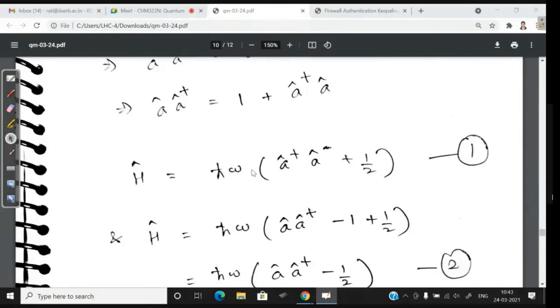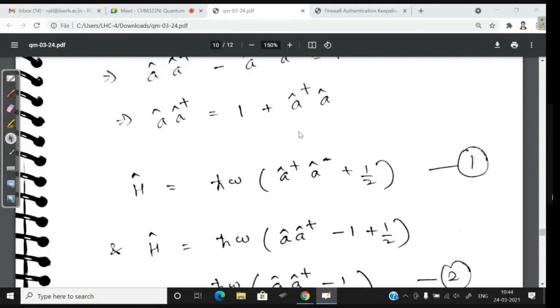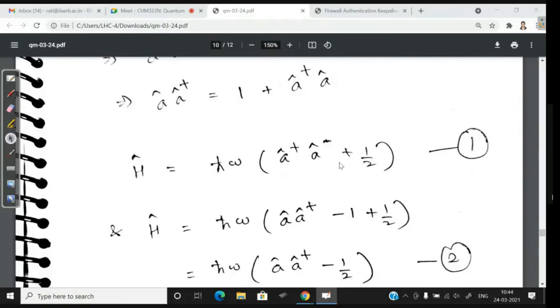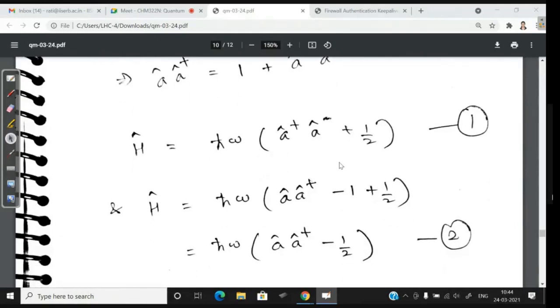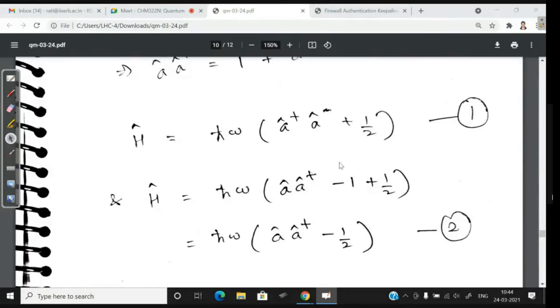So now our initial Hamiltonian was H cross omega into A dagger A plus half. Instead of that, we can write A A dagger minus 1 plus half, right? I hope this is correct. Please verify, because I'm prone to making typos. Please let me know if you find some silly mistake or anything that is wrong.